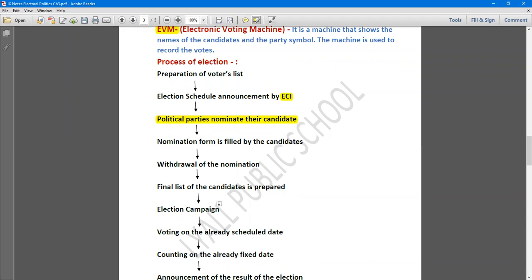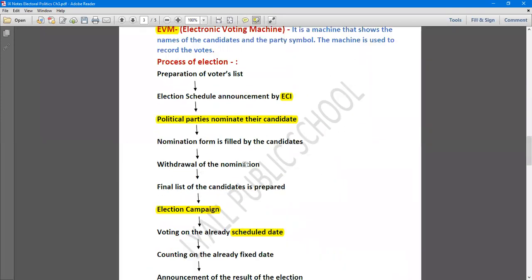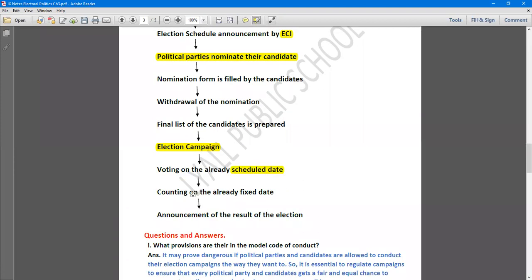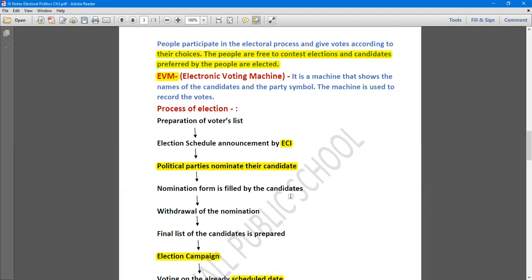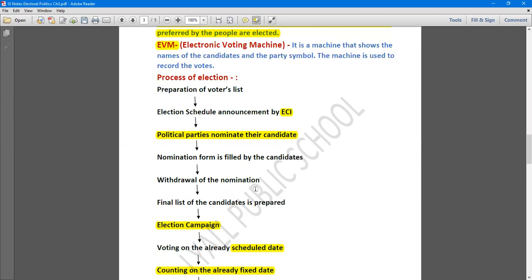Then the election campaign happens. That also we discussed. What do you mean by election campaign? Rallies are organized by the political parties and the candidates. Then voting is done on the scheduled date, already decided by the Election Commission of India. Then counting happens on the already fixed date, and at last the result of the election is announced. So this is the complete process of the election, from the beginning when the voters list is prepared to how the result is announced in a constituency. All these things are supervised by the ECI, the Election Commission of India.